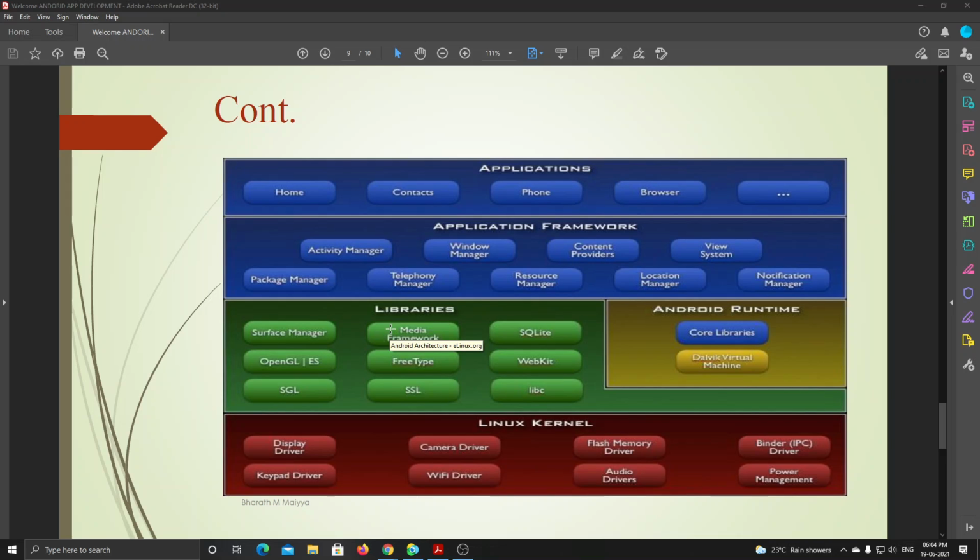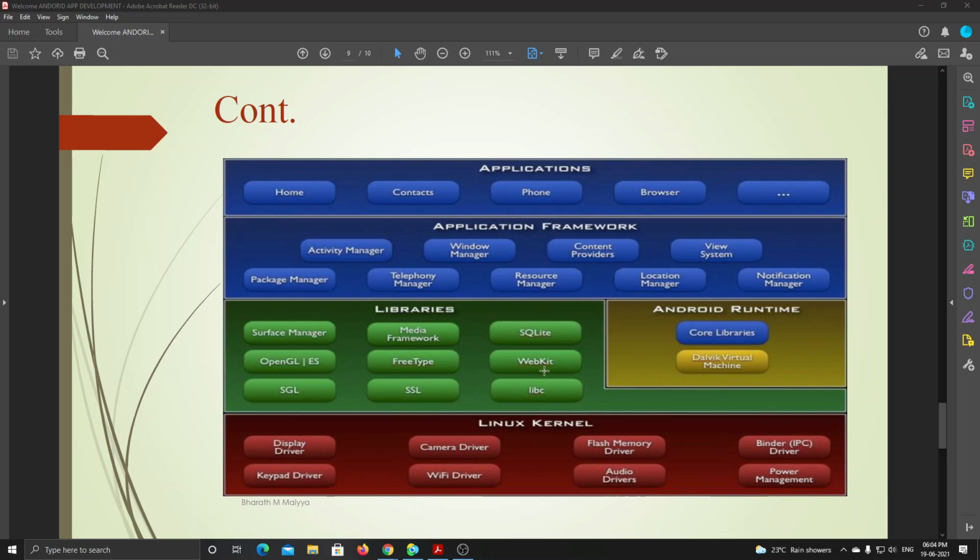For example, Android OS includes the SQLite library, which holds the storage, the database system. If you have heard of databases, you can easily understand SQLite. Then the media framework helps in storing or playing media. WebKit helps you display the browsers.